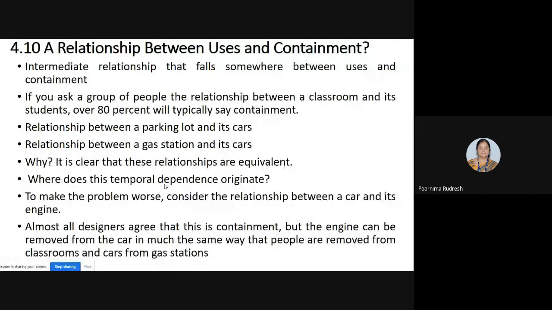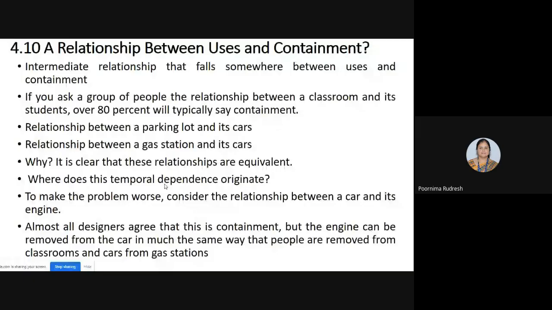These are the two relationships that fall between the users and containment relationship. Understood the relationship between users and containment? And we are considering one more relationship, that is the intermediate relationship that falls between the users and containment relationship. Understood? Any doubt in this?